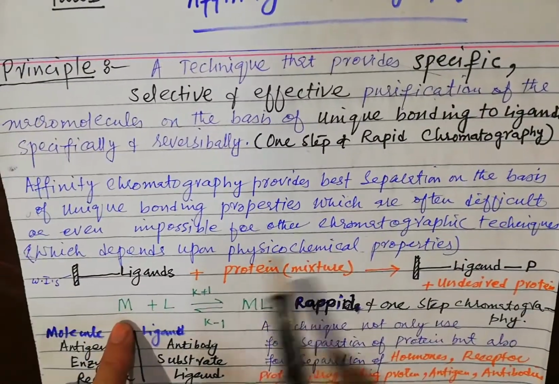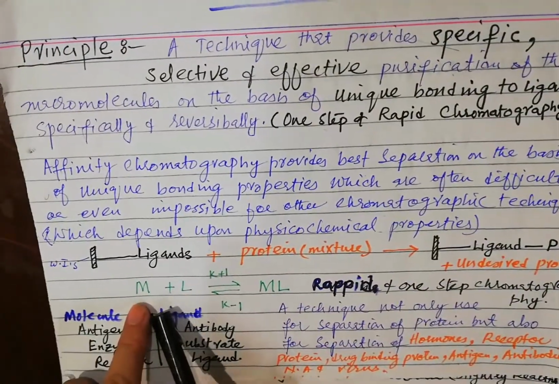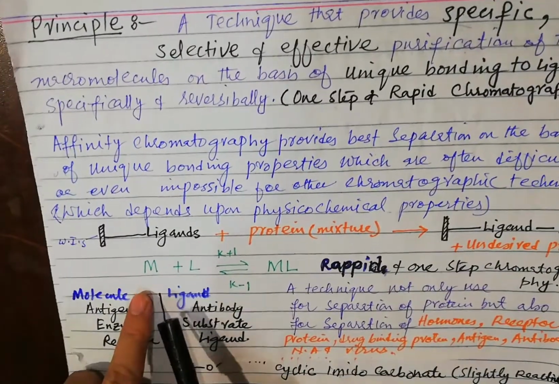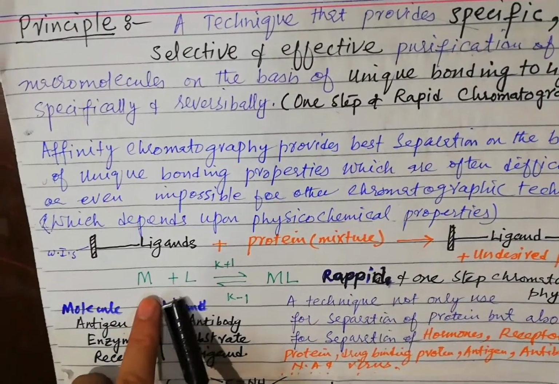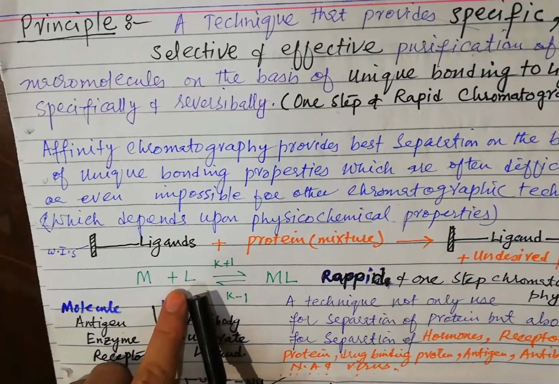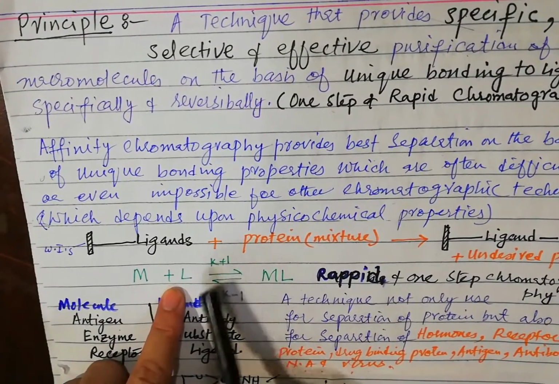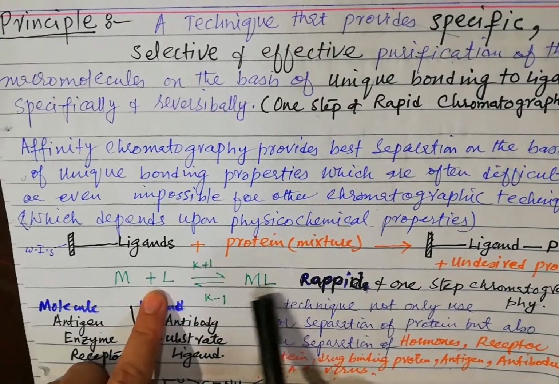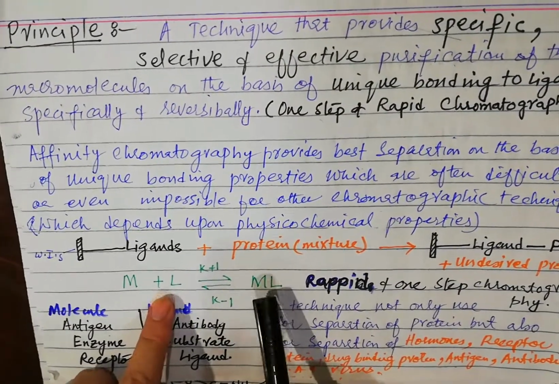This affinity chromatographic process is also represented by an equation: the macromolecule and the ligand. In the reversible process, the macromolecule is attached to the ligand.